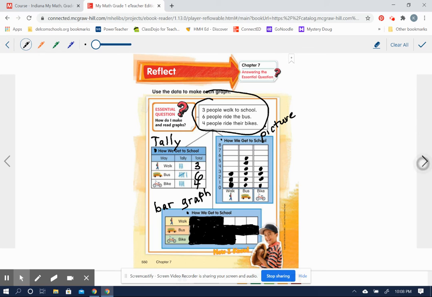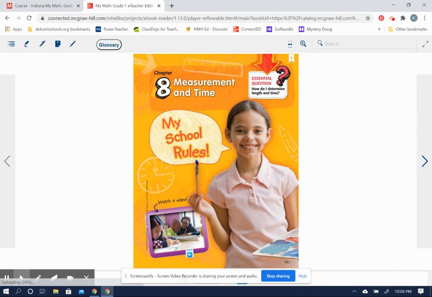All right, I think there's one more page to our review. Oh, no, look at that. It says the next chapter is measurement and time, but we actually, I think, are going to go ahead and do a little chapter of our own on money. And then when we're done with our chapter on money, then we will start chapter 8, where we're talking about measurement and time. So good luck on the test.